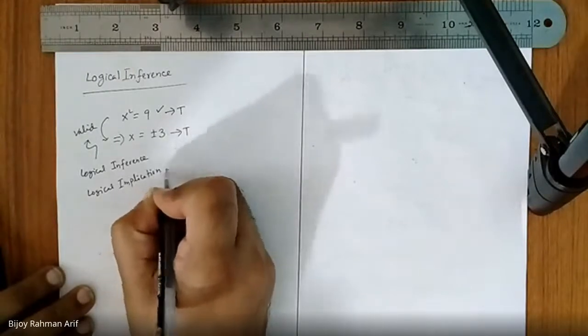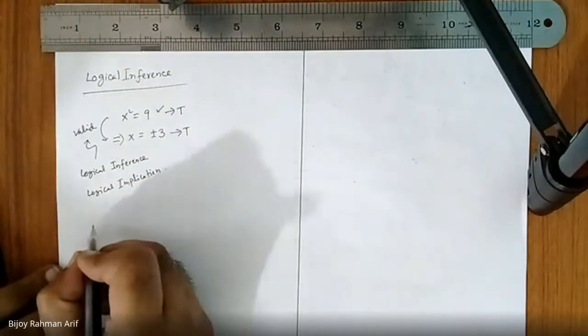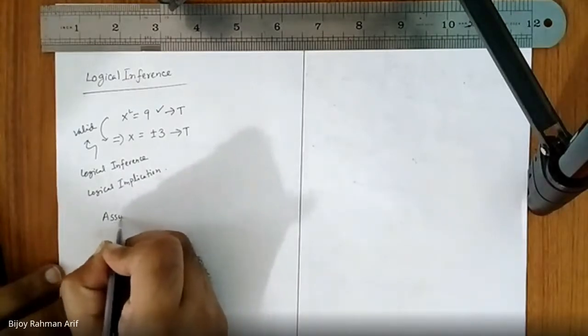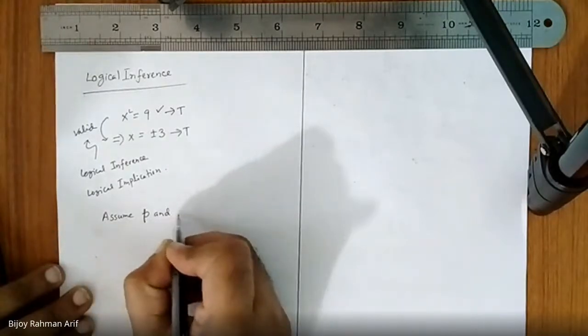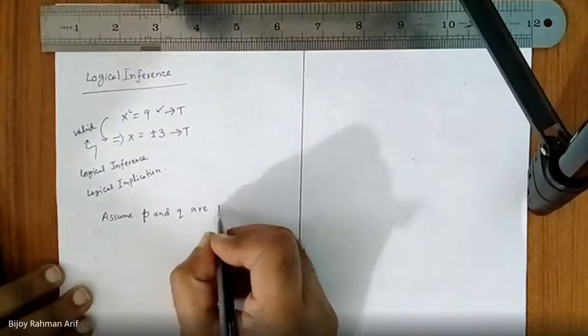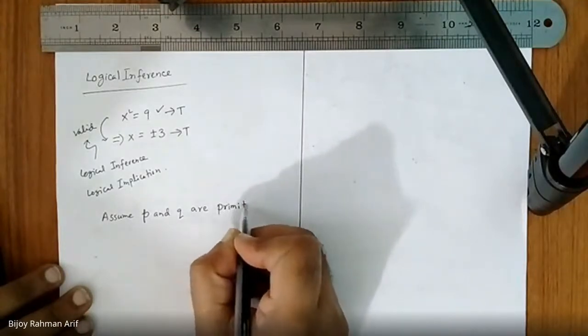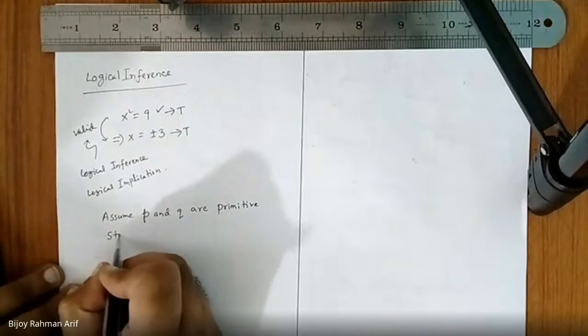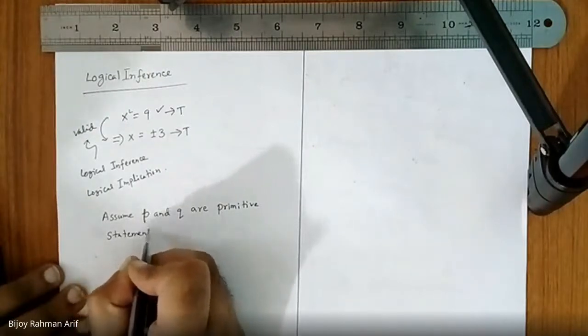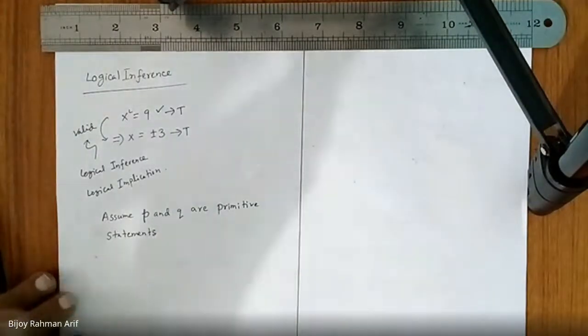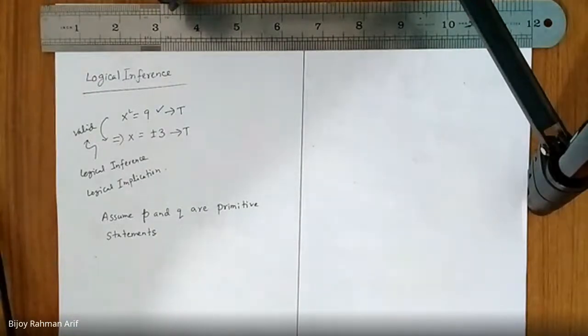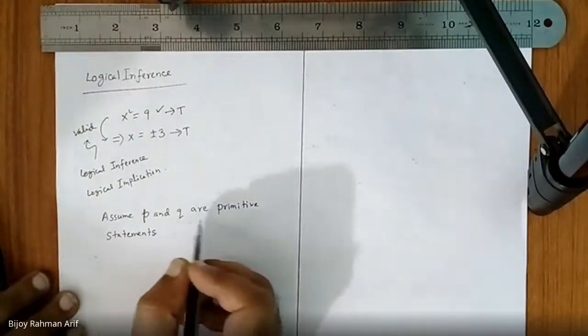Now, my question is, let's assume P and Q are primitive statements. So what is a primitive statement? They can take the value true or false, not both at the same time, but they can take both. Now, assume P and Q are primitive statements.